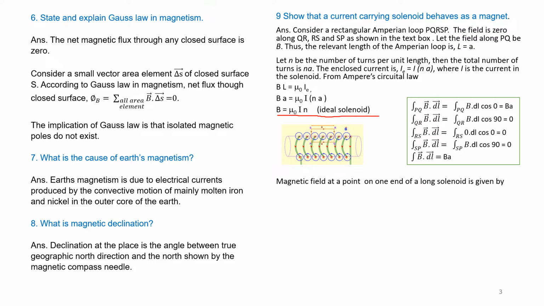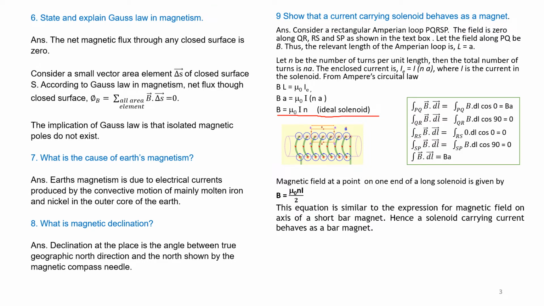Magnetic field at a point on one end of the solenoid: if we take one end, this end or that end, it is half of that. So B is equal to mu naught N I divided by 2. This equation is similar to the expression for magnetic field on the axis of a short bar magnet. Hence, a solenoid carrying a current behaves as a bar magnet.